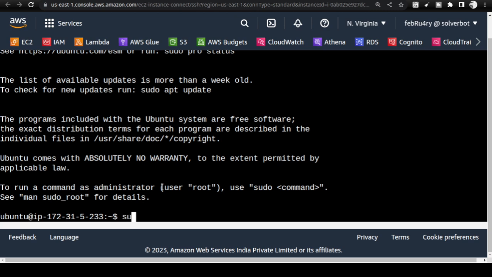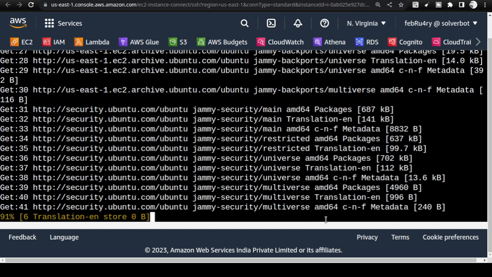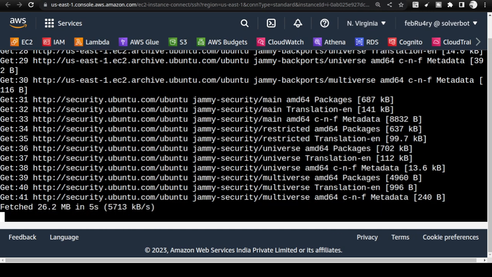Once you get the access, you start typing sudo apt update. Sudo apt upgrade. I'm not talking in the middle because it's becoming difficult for me to type. Yeah, this command you need to use for upgrading the system, and you need to use the switch -y. So plus enter, it will start upgrading and updating. So let me come back once it is done.